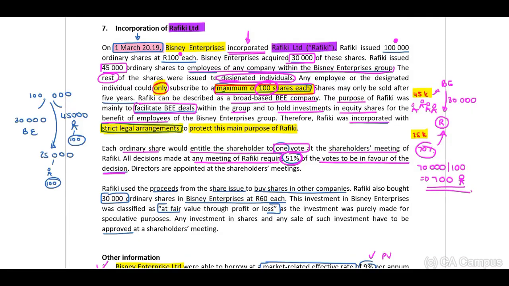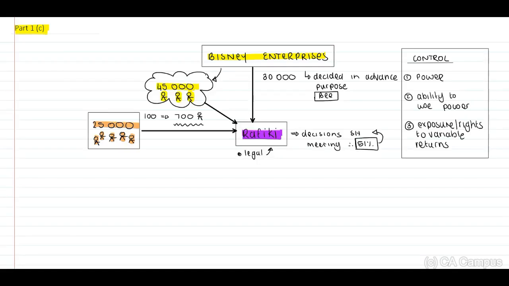Rafiki used the proceeds from the share issue to buy shares in other companies. Rafiki also bought 30,000 ordinary shares in Bisney Enterprises at 60 Rand each. This investment in Bisney Enterprises was classified at fair value through profit or loss, as the investment was purely made for speculative purposes. Therefore, in our scenario, we are able to identify that Rafiki also purchased shares within the Bisney group.